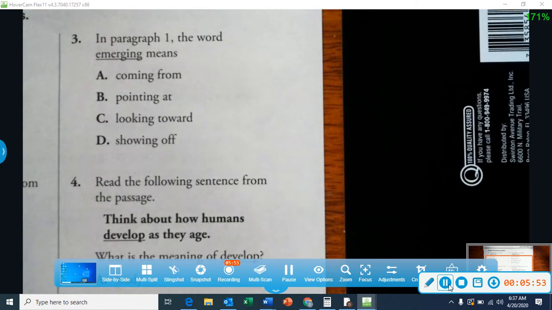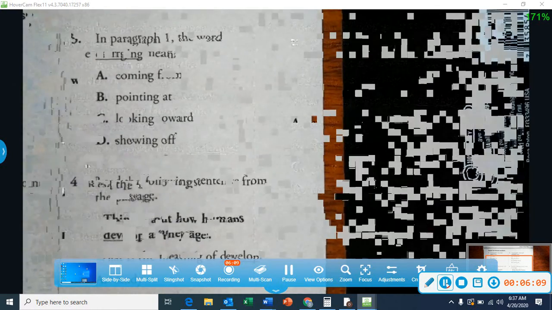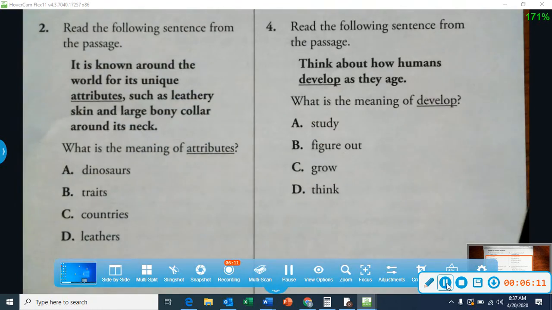If we also remember the sentence, "but it's probably best known for the 3 sharp horns emerging from its face," it also has a clue in the answer choice with the word from. Best answer for emerging is A, coming from. Let's take a look at number 2.